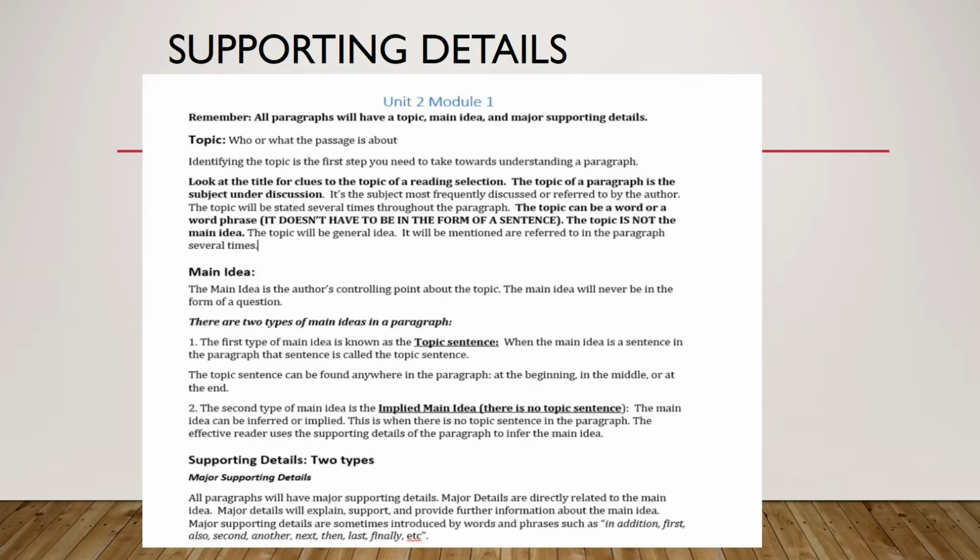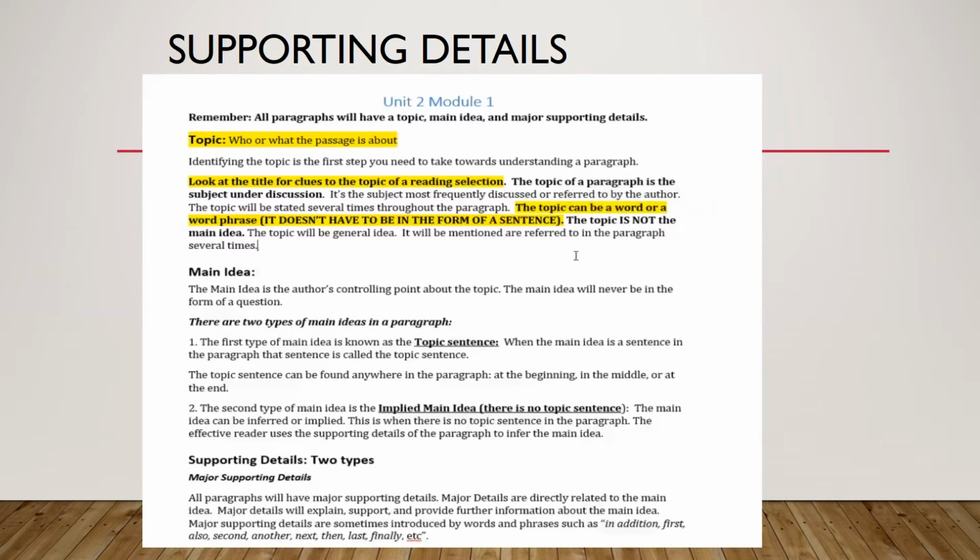Okay, guys, we're going to add to some of the things that we learned in Unit 1. Remember, in Unit 1, we learned that all paragraphs will have a topic, main idea, and major supporting details. Just a quick review. Your topic is who or what the passage is about. Remember that the title will give you clues to the topic of your reading selection. Your topic can be a word or word phrase. It doesn't need to be in the form of a complete sentence.